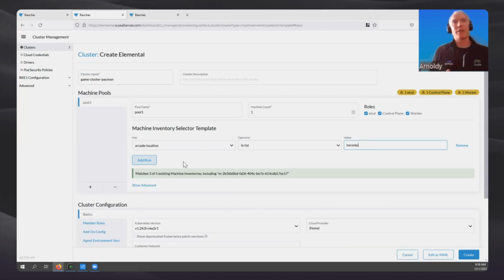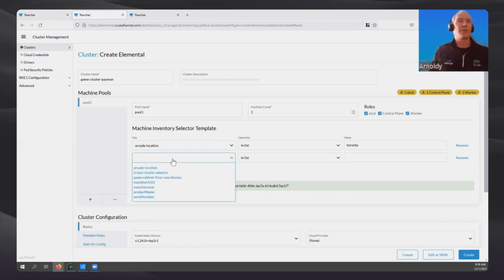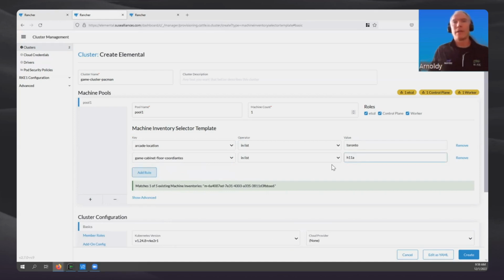If my geographic location is sufficient at just somewhere on the game floor of my Toronto arcade, I can go ahead and just create my cluster here. If I want to get even more specific, I can add additional rules, and I can do something like game cabinet floor coordinates and this exact location. And now I've narrowed it down to just one specific machine inventory that fits that need. So the point being, I can create whatever scope I want to deploy that application. If it just needs to be somewhere in a certain location, I keep that scope quite wide, and then I have a lot of flexibility. If I really need to narrow down, I have that capability as well.